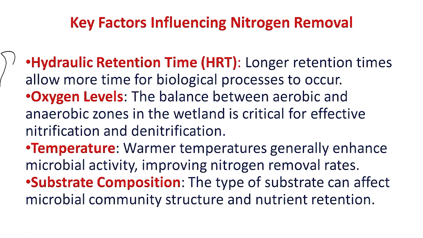What are the different key factors that help in the effective removal of nitrogen from the animal waste? The first important one is the hydraulic retention time. The longer the retention time, the more nutrient is removed from the animal waste. Oxygen level: a balance between aerobic and anaerobic conditions in the wetland system is important for effective removal of nutrient, mainly nitrogen, through the nitrification and denitrification processes. Temperature: normally, warmer temperature enhances microbial activity, and that helps in removing more and more nitrogen from the wetland system.